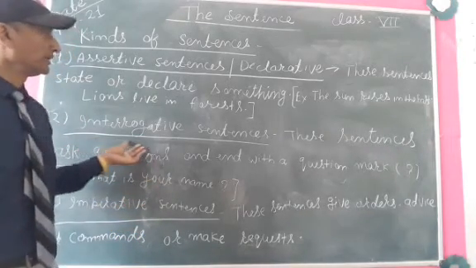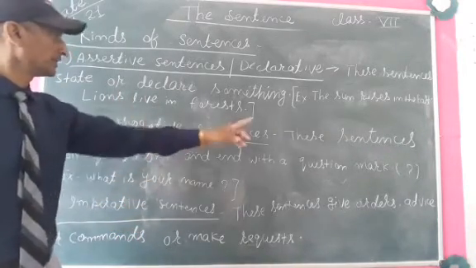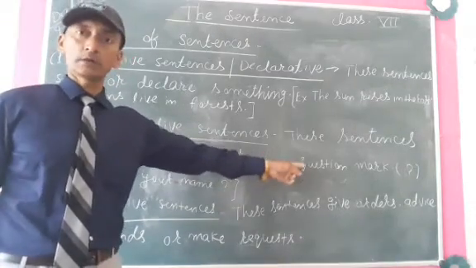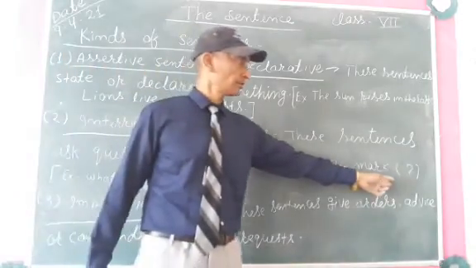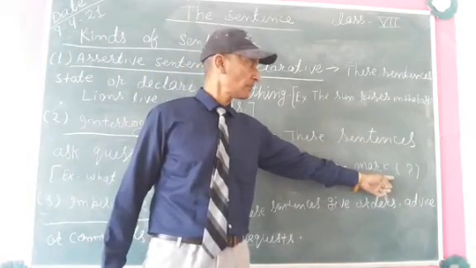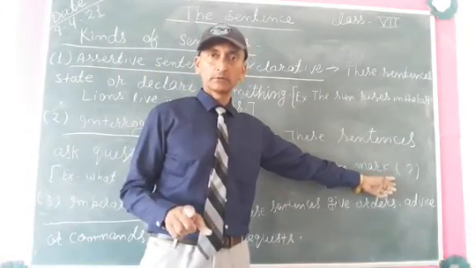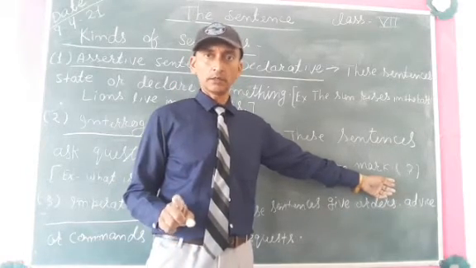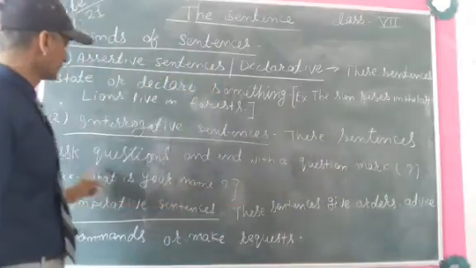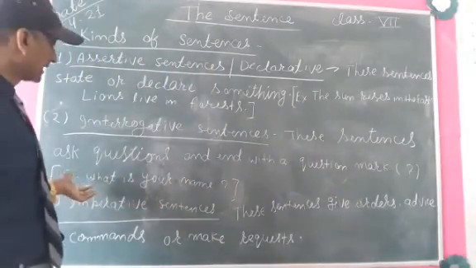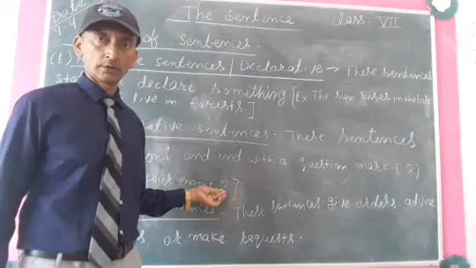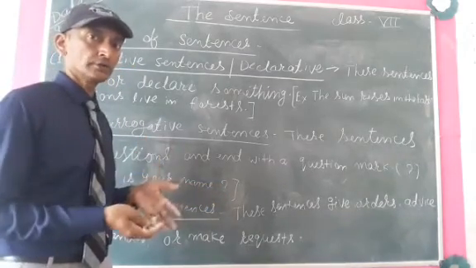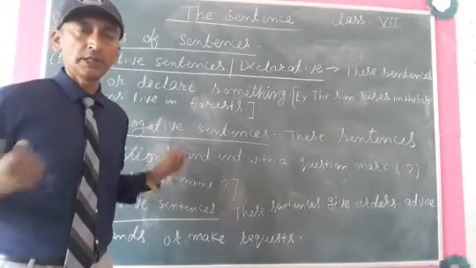So interrogative sentences ask questions and end with a question mark. So please don't forget to write a question mark at the end of the sentence. It is compulsory, I must say. For example, as I told you, what is your name? In this sentence, we are asking a question to someone. Tell me, what is your name?